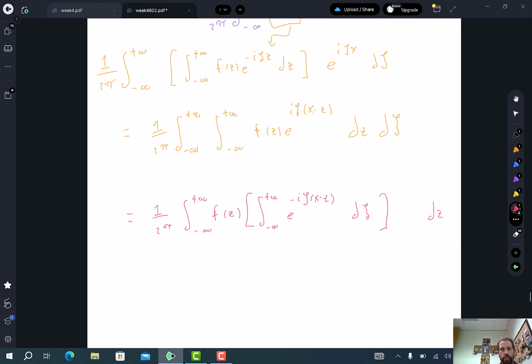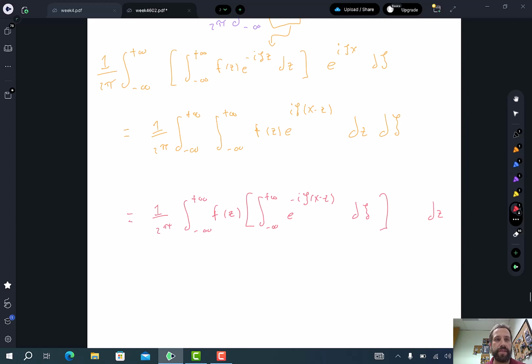This inside integral doesn't decay any, and it's going from minus infinity to positive infinity. Compute what this integral is, and write this in terms of sines and cosines to really see what's going on here. You're not going to get an integral that exists. You're going to get something like the limit as r goes to infinity of cosine of r plus i sine of r, or something along those lines. And that limit doesn't exist as r goes to infinity. It just doesn't exist. So this inner integral does not exist. Okay, so if we change the order of integration like this, we're doing something illegal.